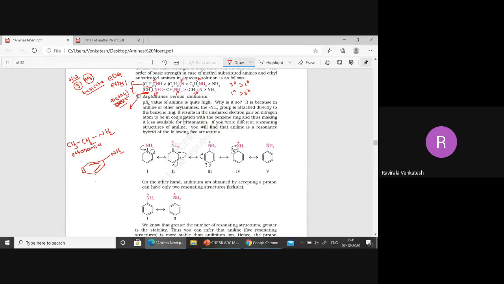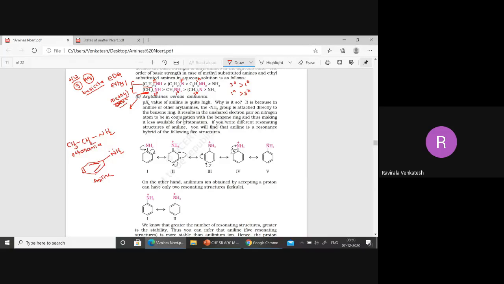This one is aniline. Which is more basic, beta? Ethanamine. How can you say like that? What is the reason here? Is it correct? What you said is correct, because lone pair resonance effect is seen. Only a simple reason: resonance.